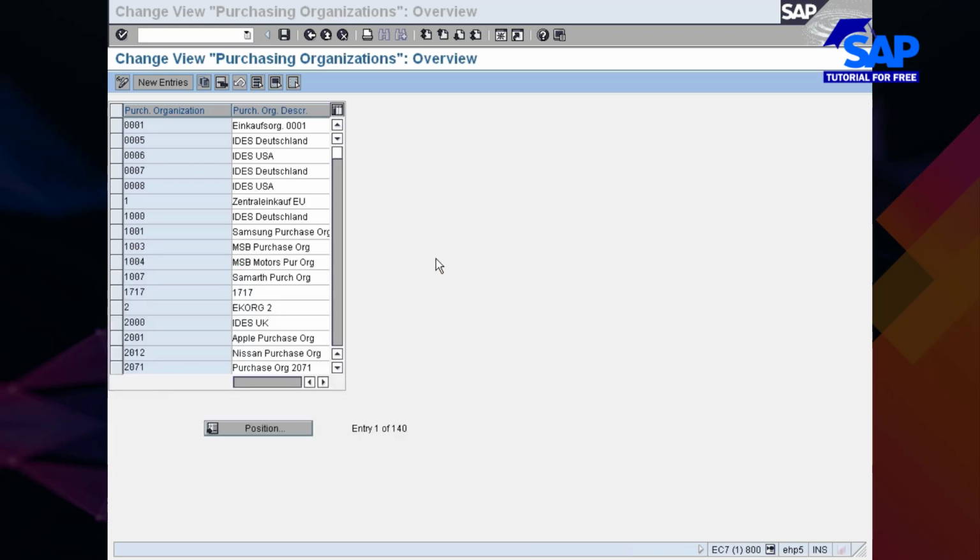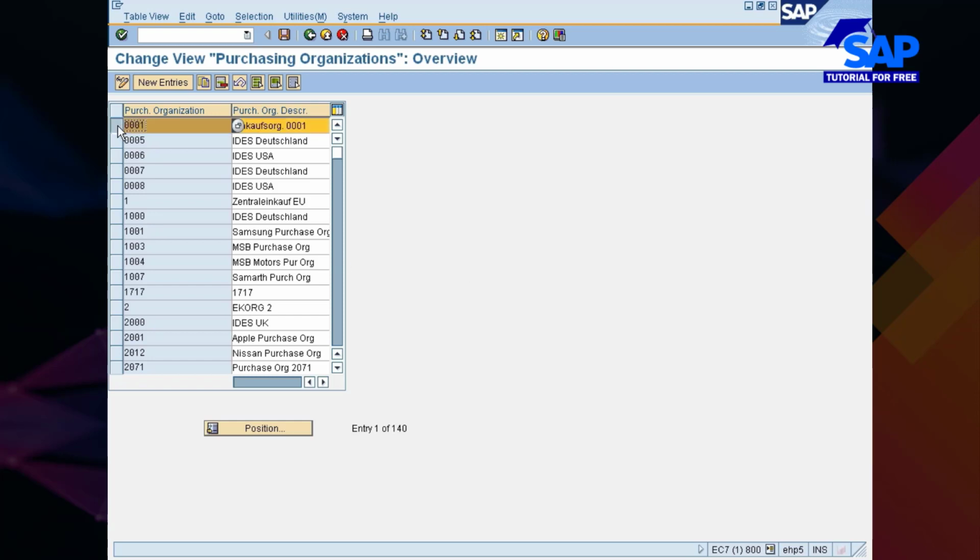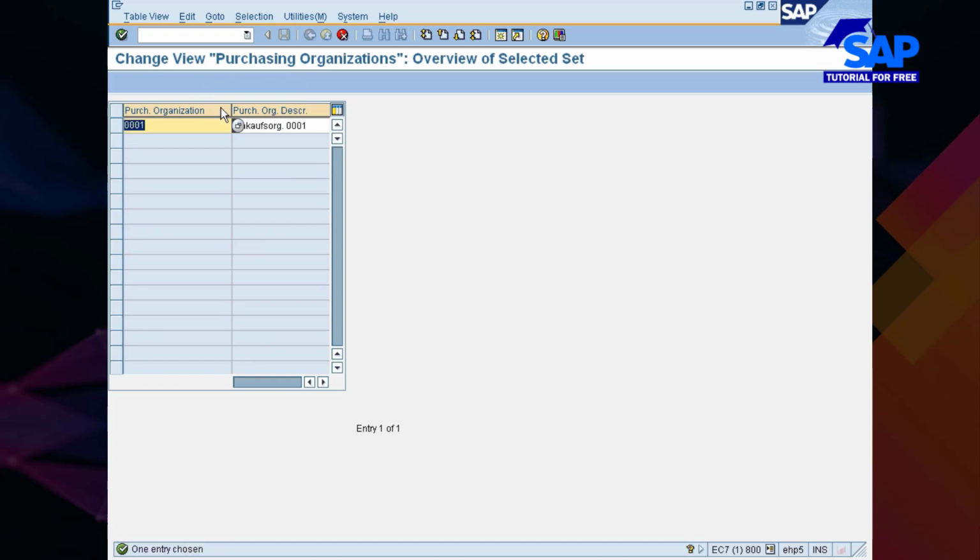I'm sorry guys. Okay, so I'll be creating two purchasing organizations. One is company code specific purchase organization, means which will cater the needs of Indian plants, and the other one is central purchase organization, which will cater the needs of all other company codes across the globe for Nissan group. Okay, so again I will be choosing same 0001, create, go with 77C.